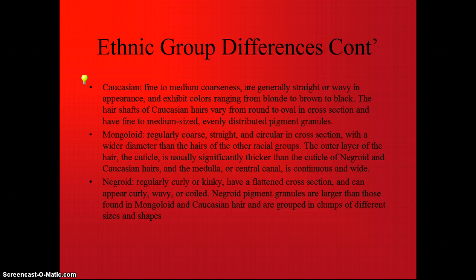Mongoloid. Regularly coarse, straight, and circular in cross-section with a wider diameter than the hairs of the other racial groups. The outer layer of the hair, the cuticle, is usually significantly thicker than the cuticle of Negroid and Caucasian hairs, and the medulla, or central canal, is continuous and wide.